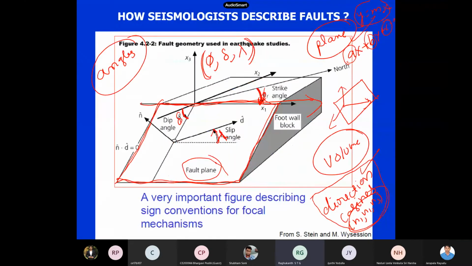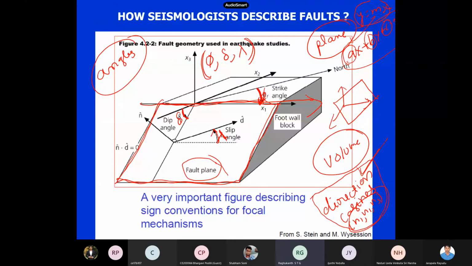And finally we said how do we describe faults. Generally, the mathematical way is to write the equation of a plane: ax plus by plus cz plus d is equal to 0. Or in advanced structural mechanics, instead of talking in terms of a plane, we talk in terms of direction cosines.